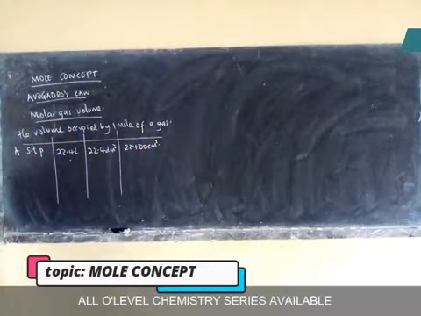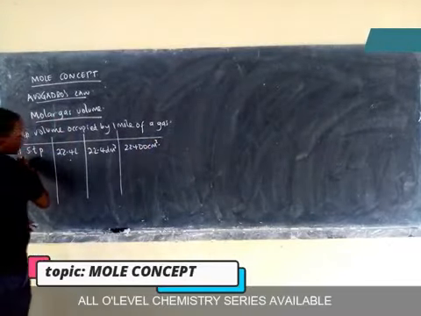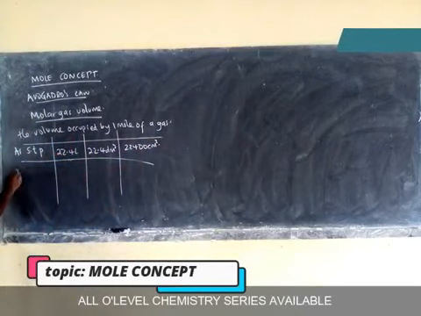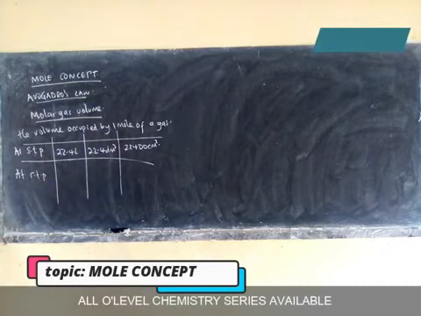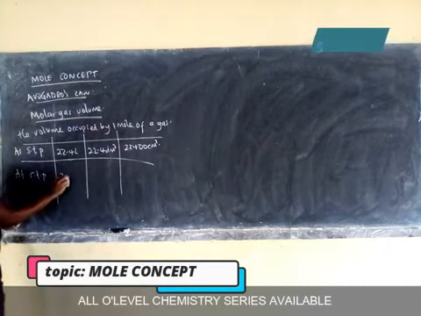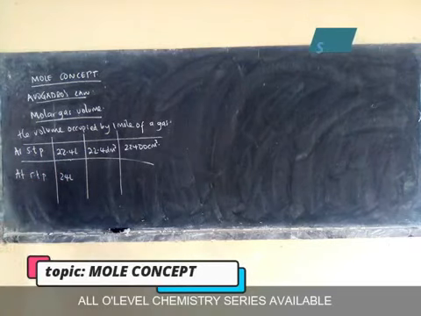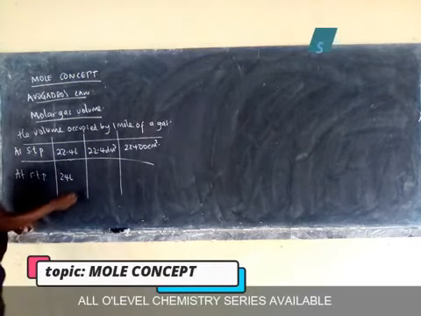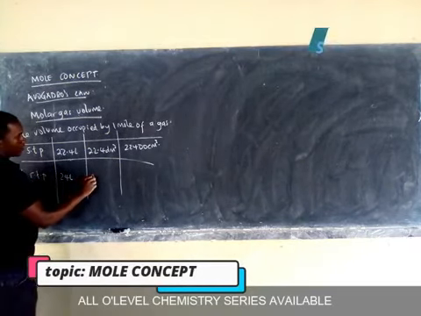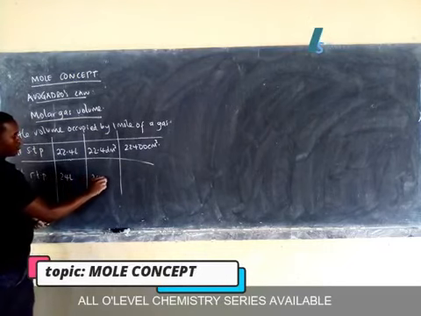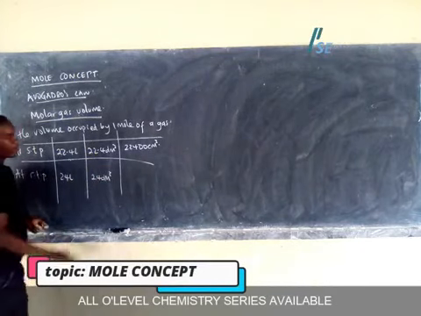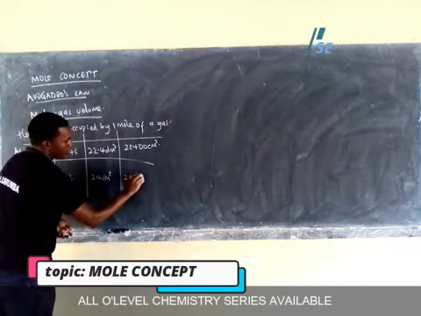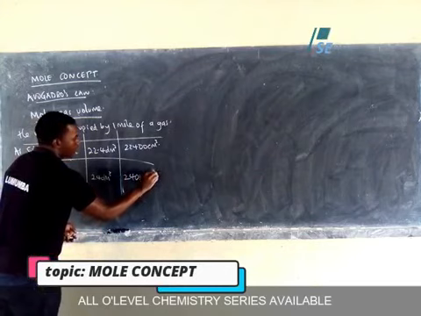That is at STP. Then at RTP, that is room temperature, gases occupy 24 liters, or 24 decimeters cubed, or 24,000 centimeters cubed.